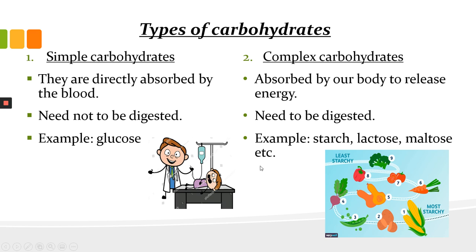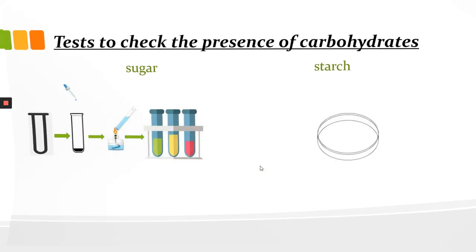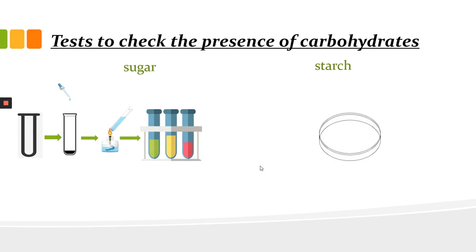Now you must be wondering: you are taking a sufficient amount of carbohydrates, but how will you conclude that the food you are eating has carbohydrate in it or not? There are certain tests which you can perform to check the presence of carbohydrates.